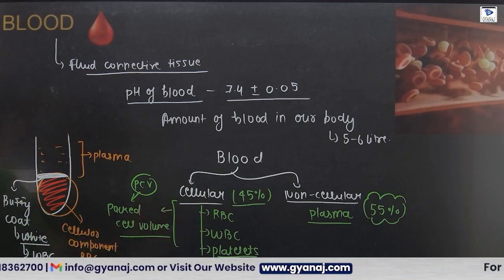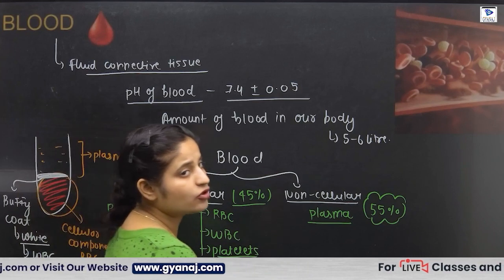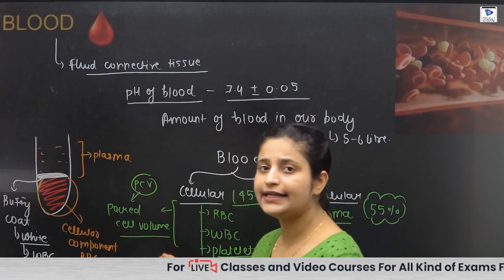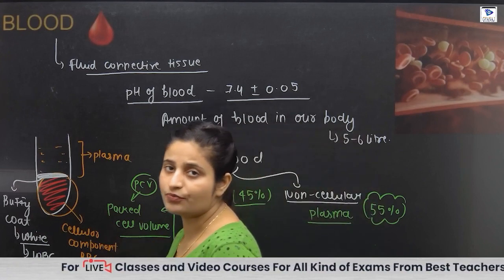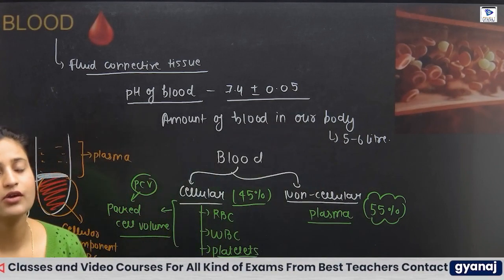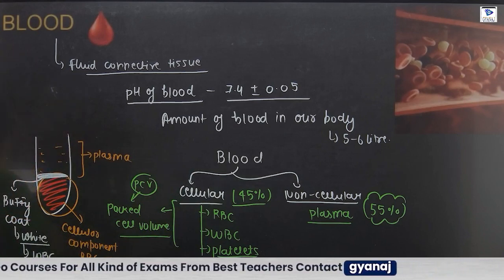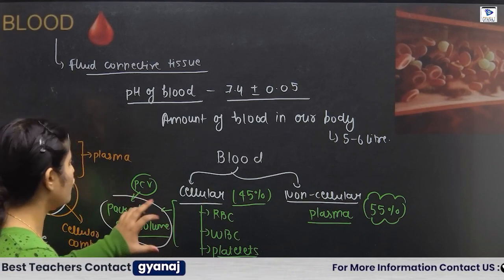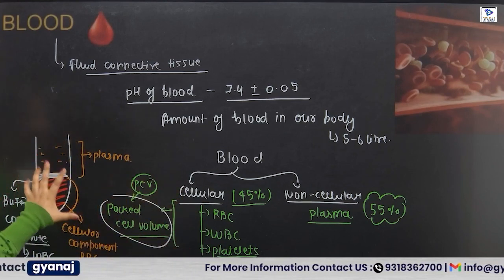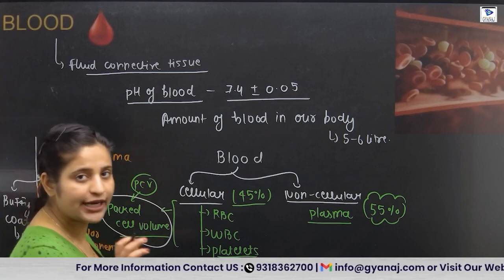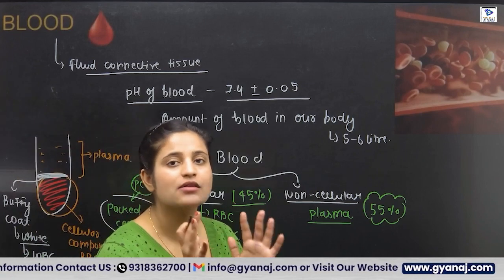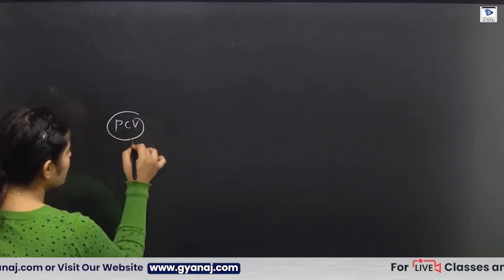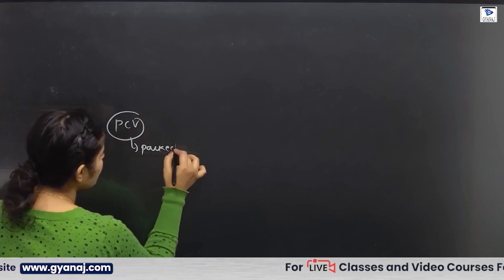Next, if we compare blood with water, blood has a higher specific gravity. Why so? Because blood contains cellular components too, but in water there are no cellular components. Next, PCV means the packed cell volume. When you kept this blood in the centrifuge, it rotated fast, due to which the cells get maximum packed. For example, what are we talking about? PCV is the packed cell volume.